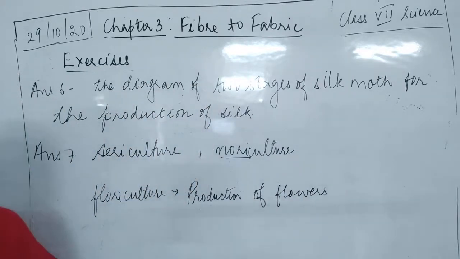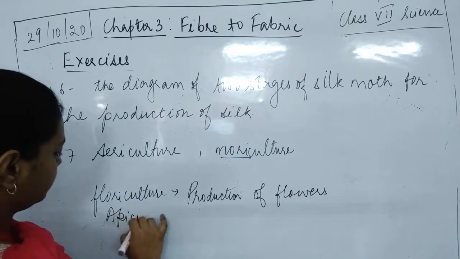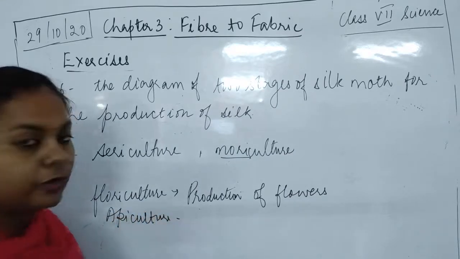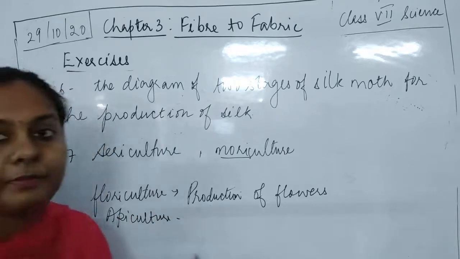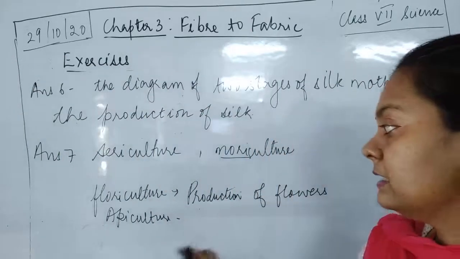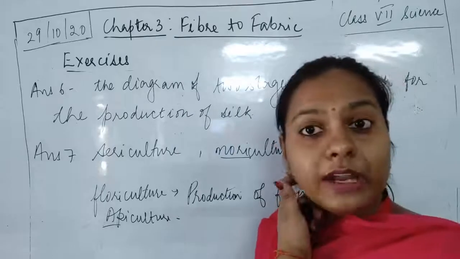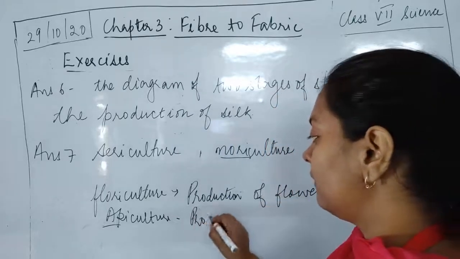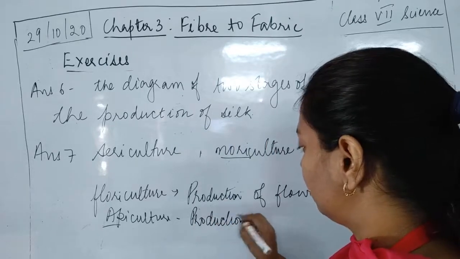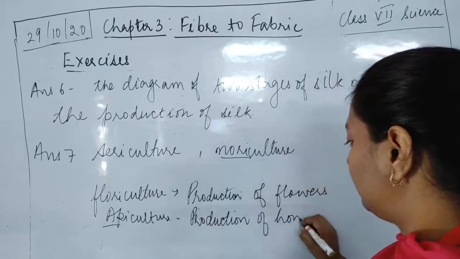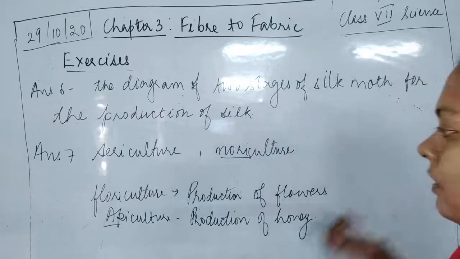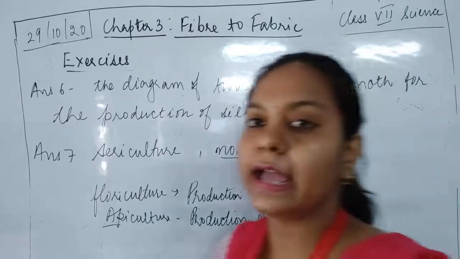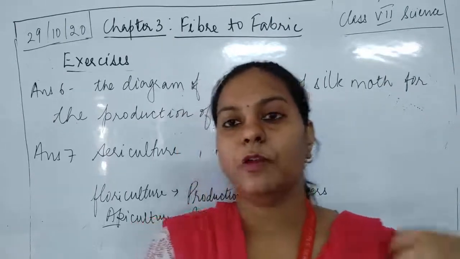Okay, children. Now the next new word is apiculture. Children, what do you mean by apiculture? Apis dorsata, or apis means it is the honeybee. Okay, it is a name of the honeybee. So we can write down it is the production of honey at the large scale. Okay, apis means it is the scientific name of the honeybee.